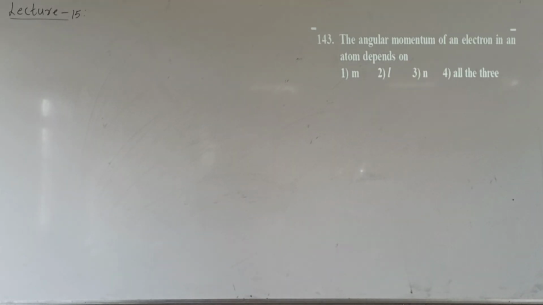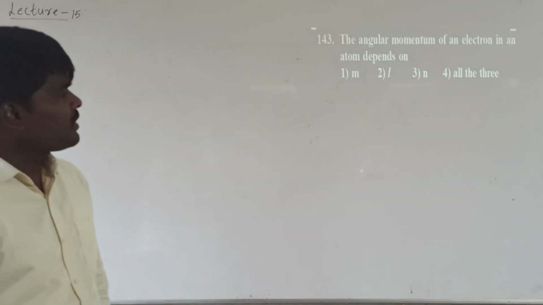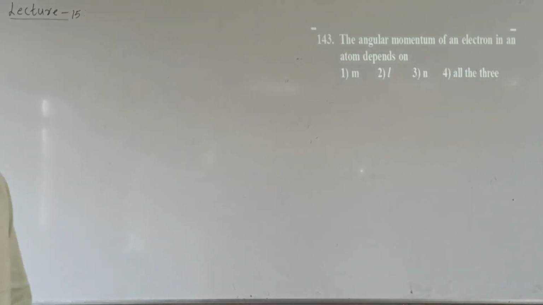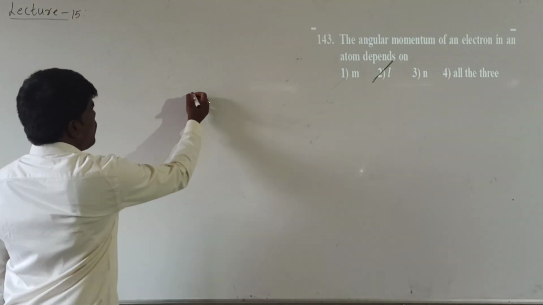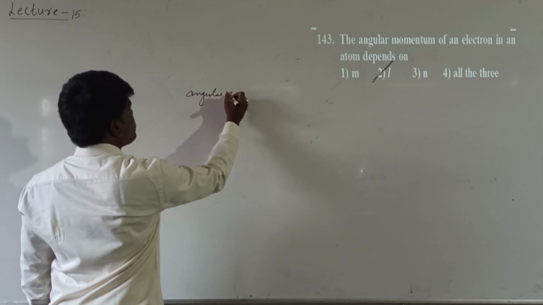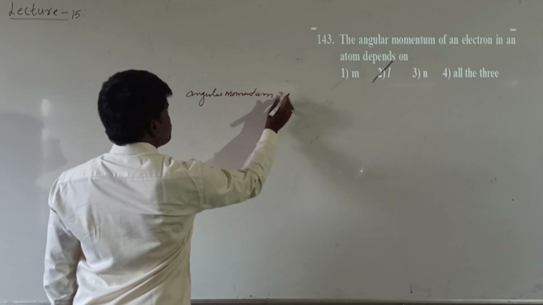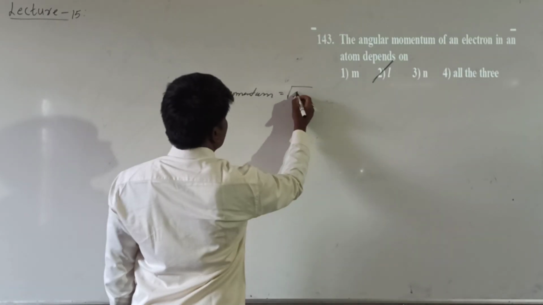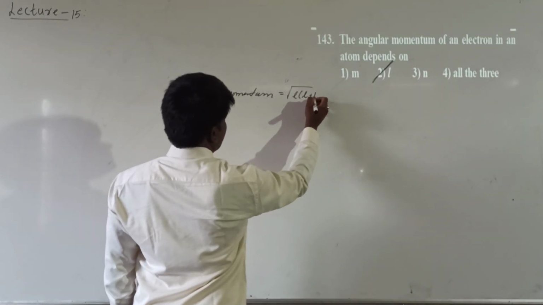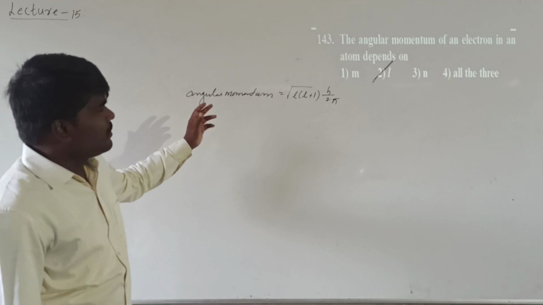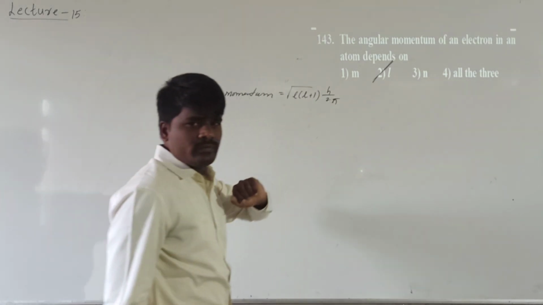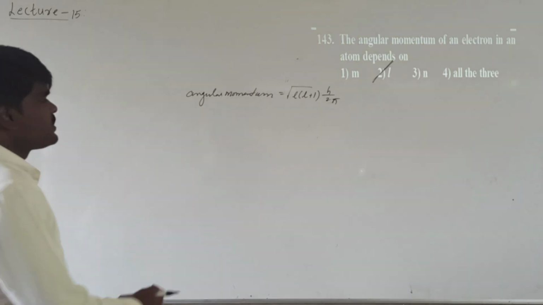Let's move to the next question. The angular momentum of an electron in an atom depends upon what? What is meant by angular momentum? It's related to a quantum number represented with L, so it depends upon the L value. Angular momentum of an electron is equal to root L into L plus 1 times h by 2 pi. That's a quantum number which depends upon the L value, right? Hope it is clear.